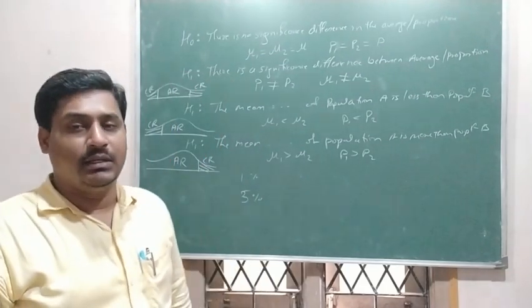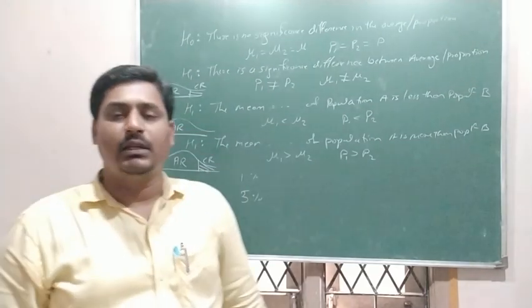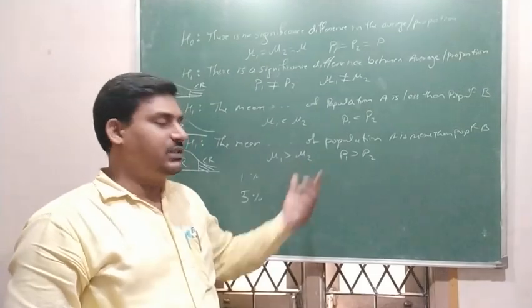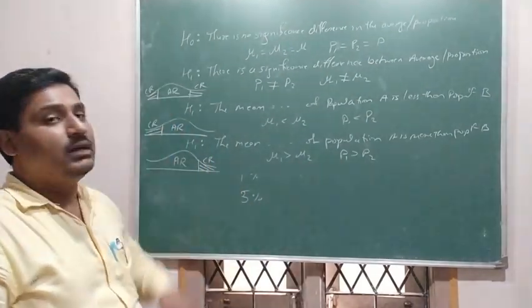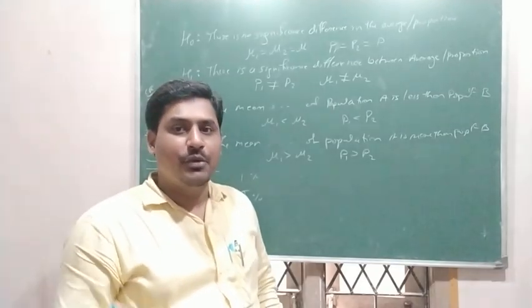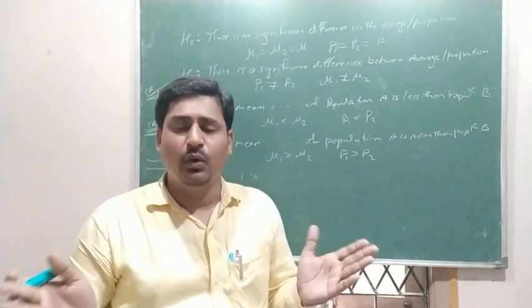This diagram is important here. Once we make a mistake in marking the critical region, we give a wrong conclusion. First we can make mistakes here. Secondly, we can make a mistake in marking the critical region. Most of the students I observe, even for a single tail test, write one tail test but mark both sides.